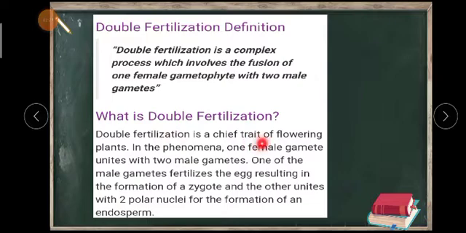Double fertilization is a chief trait of flowering plants. It is a very special characteristic of flowering plants. In this phenomenon, one female gametophyte unites with two male gametes. One of the male gametes fertilizes the egg, resulting in the formation of a zygote, and the other unites with two polar nuclei for the formation of an endosperm.